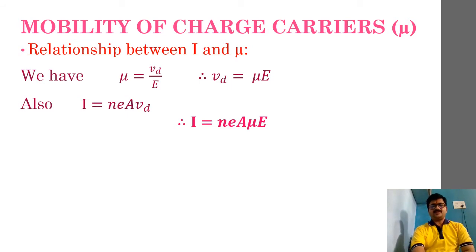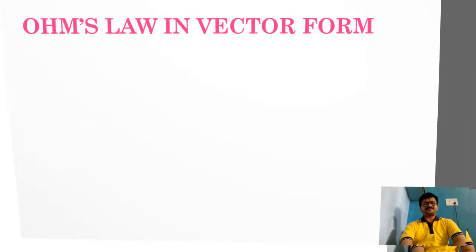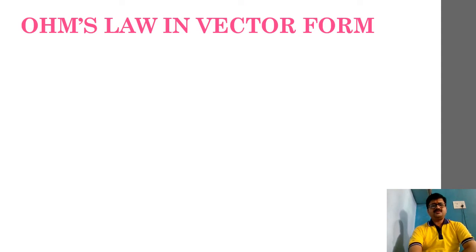Fine. So now in this part we'll be talking in terms of derivation of Ohm's law in vector form. Previously, Ohm's law, what we had defined, was in terms of V, I and R, these three factors. V, I and R, all three are what? Scalar. So it was in scalar form. Now let us take a look at the vector form of this Ohm's law.